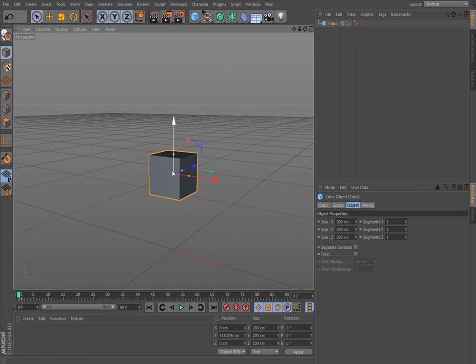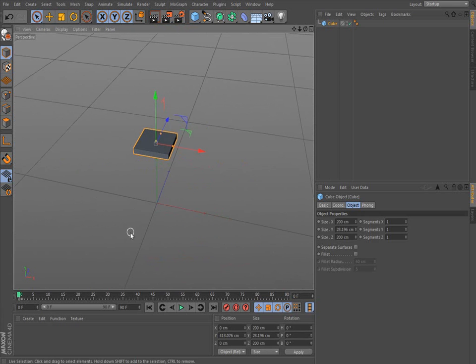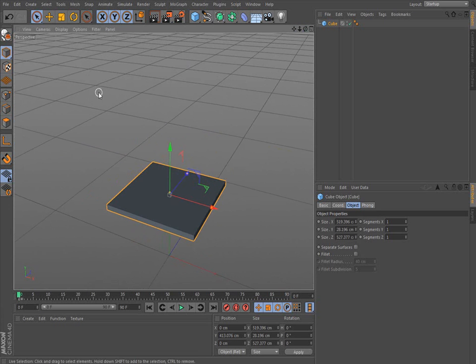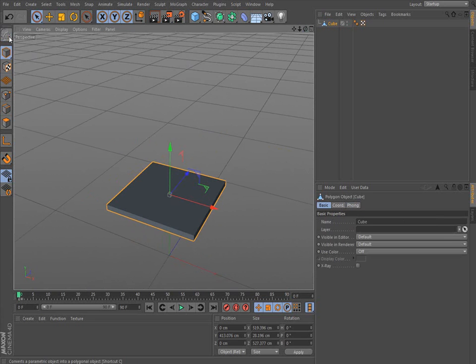Okay, so this cube is going to be our table. I'm not gonna put the legs on it, it's just gonna be the top of the table. Before you can do anything to it, you always gotta make it editable or into a polygon, so click on this button and you see over here it becomes a triangle, so you know it's a polygon.